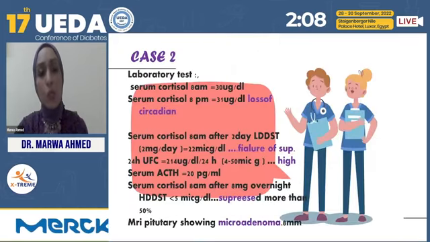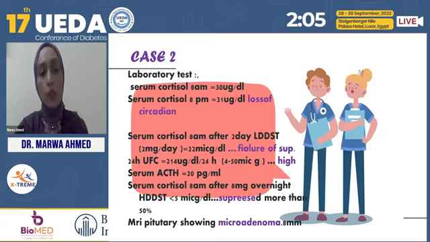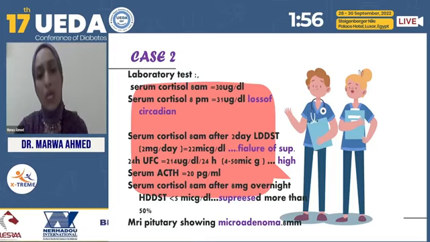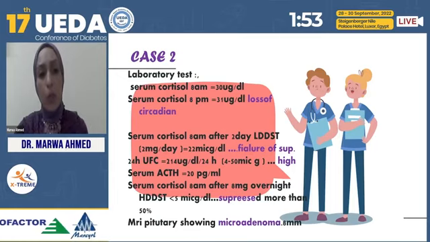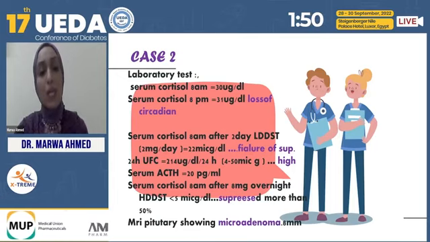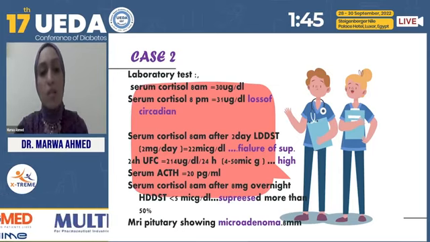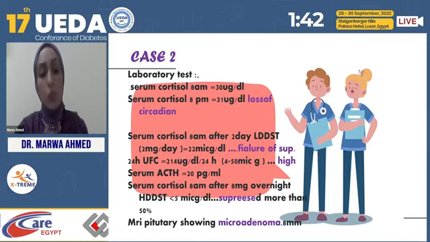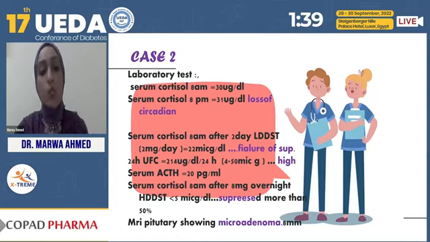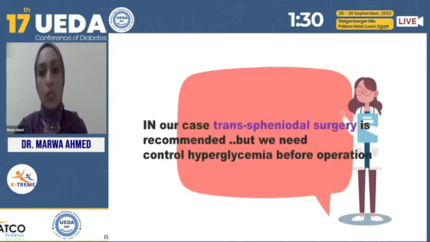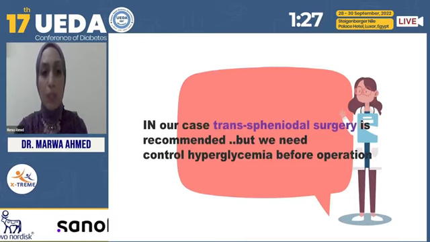So for our patient Nadia, the lab results showed an increased level of serum cortisol AM and PM with loss of circadian rhythm. Serum cortisol at 8 a.m. after the 2-day dexamethasone suppression test showed failure of suppression, confirming that she has Cushing syndrome. The 24-hour urinary free cortisol is more than 3 times the upper limit of normal, and the serum ACTH is high. The serum cortisol at 8 a.m. after 8 milligram overnight, the high dexamethasone suppression test, showed suppression. This means the patient has Cushing disease, and the pituitary MRI showed a microadenoma. So the treatment of our case is mainly transsphenoidal surgery by an expert neurosurgeon, but we need to control the hyperglycemia before the operation.